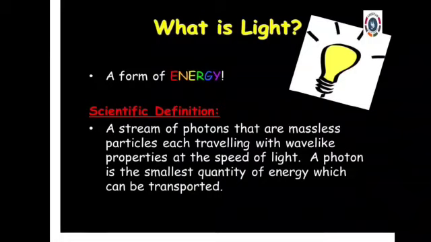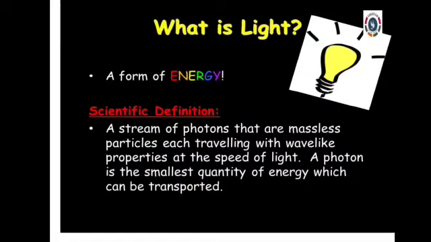Here, photons are massless, weightless. Massless, that means weightless. And they always move at the speed of light. The elementary particles move at the speed of light in the vacuum. So what is light? Light is a stream of photons.